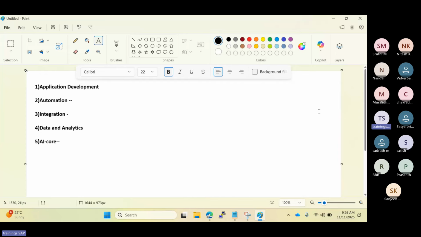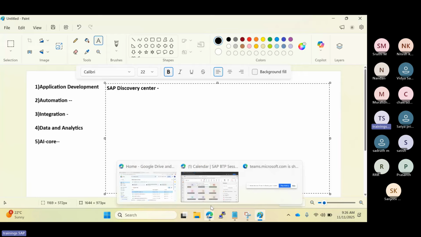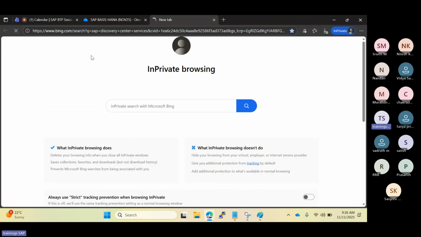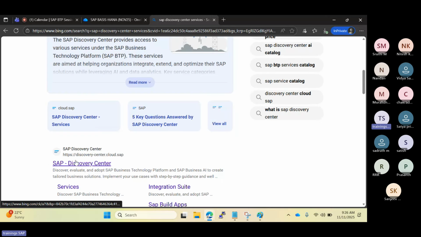So where can we see what services they are providing? In the SAP Discovery Center. In the SAP Discovery Center we can find all the services and solutions. If we go to the SAP Discovery Center services, you can see the current and future services under one category.